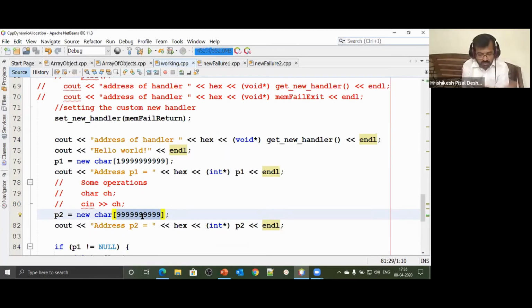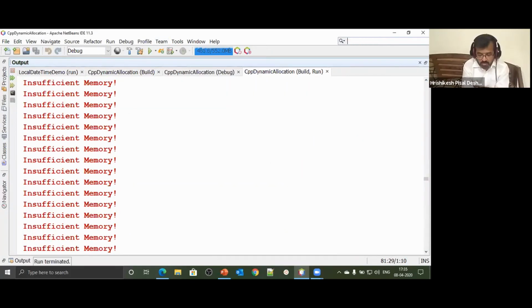It will return. So if I say return in my function, that transfers the control back to the place in the function from where you had given a call. And since it transfers the control back, it will again make an attempt to satisfy the request. And in our case, every request is going to fail, and your program will run into an infinite loop. Okay, it got into infinite memory.